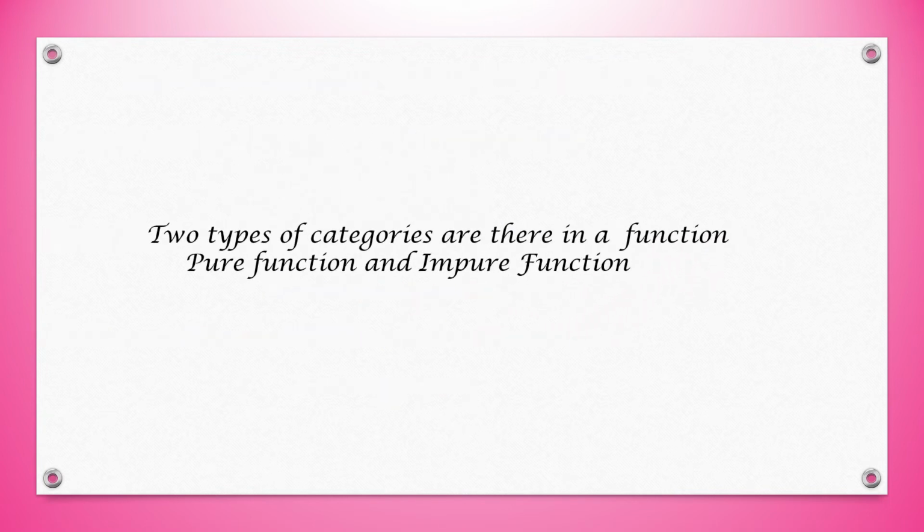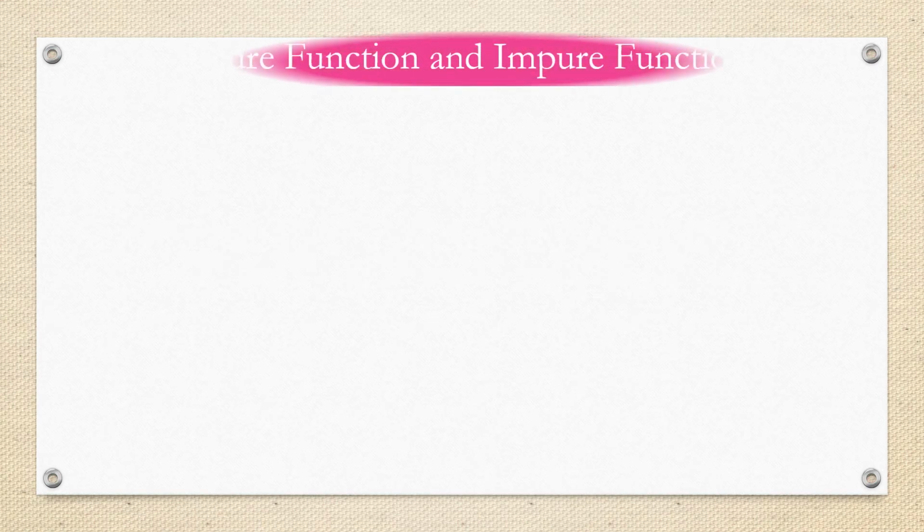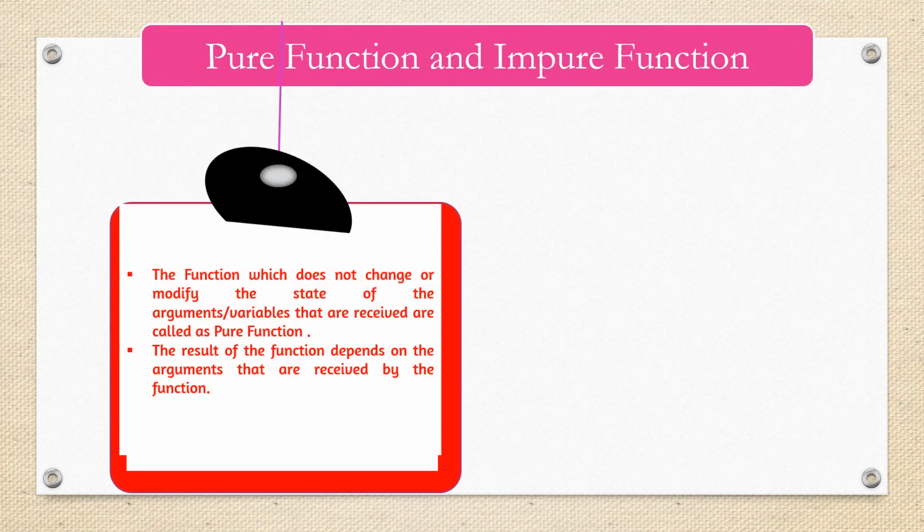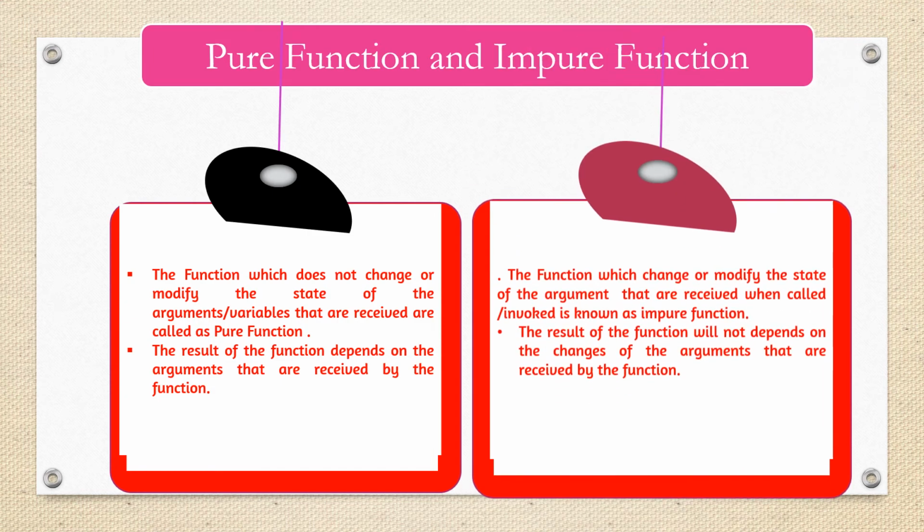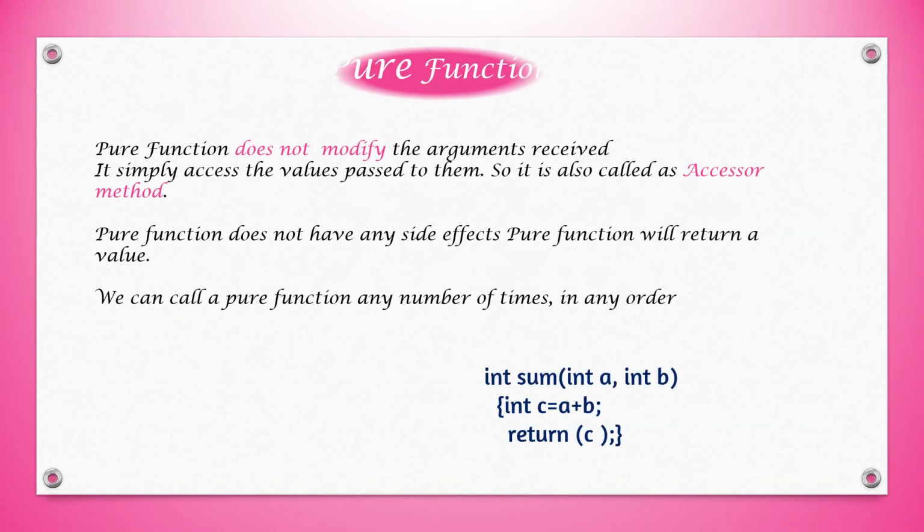Now we can discuss the two categories of functions in Java, pure function and impure function. Here we can see the difference between the pure and impure function. Pure function will not change or modify the state of the arguments or variables that are received by the function. And impure function will change the state or value of the argument that is received. The result of the pure function depends on the arguments or values that are received. And for impure function, the result will not depend upon the arguments or values that are received. So we can understand the pure function and impure function with an example.